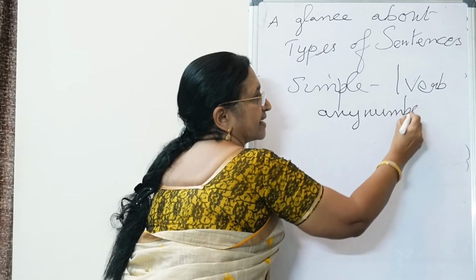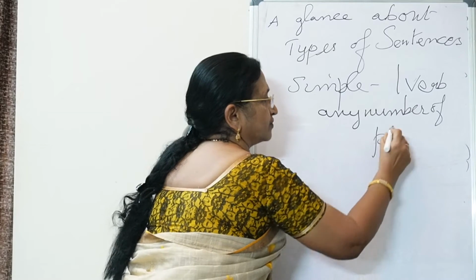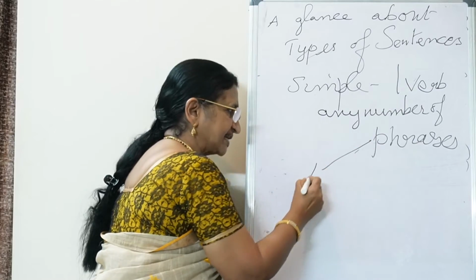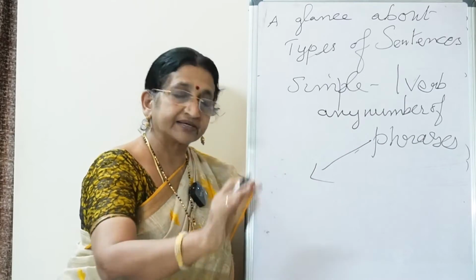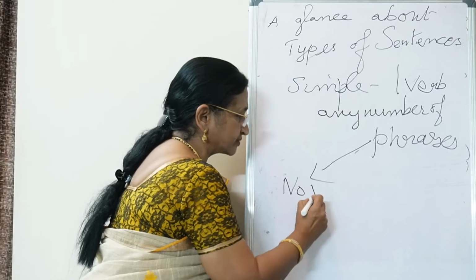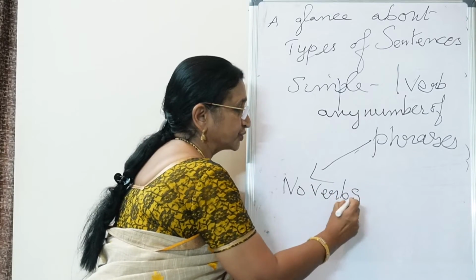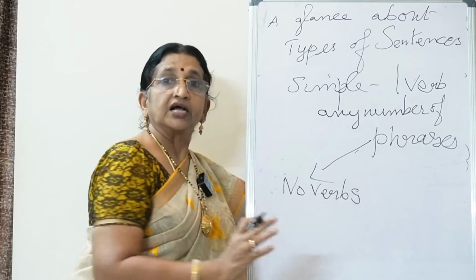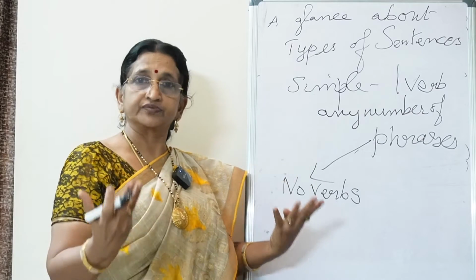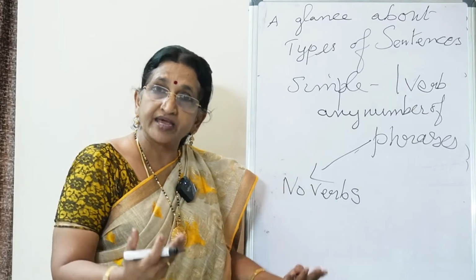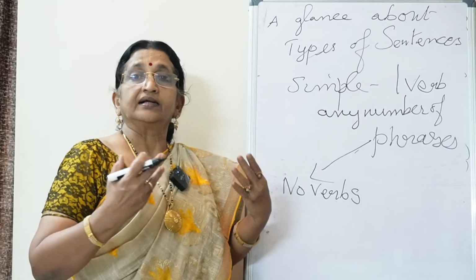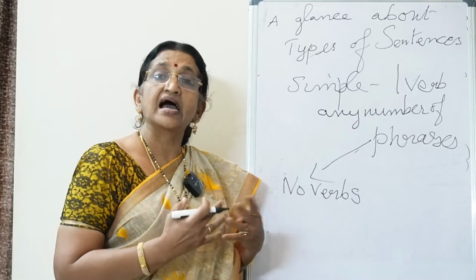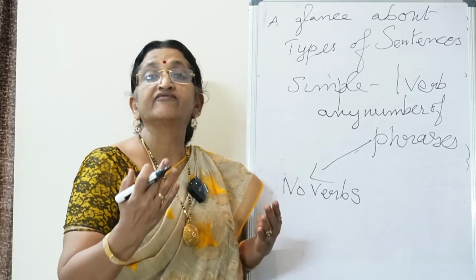Why many phrases? Because phrases in English don't have verbs at all. Phrases mean a group of words without verbs: a clever girl, a charming baby, a costly car, an old blind man. All these are phrases, but they don't have clauses.